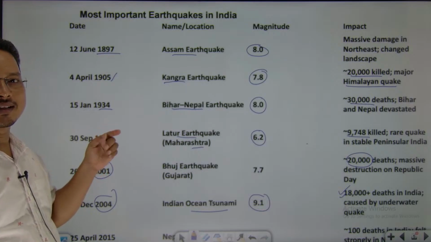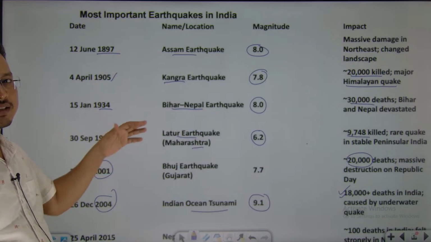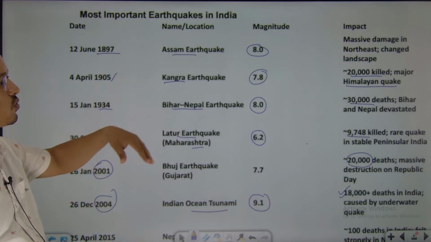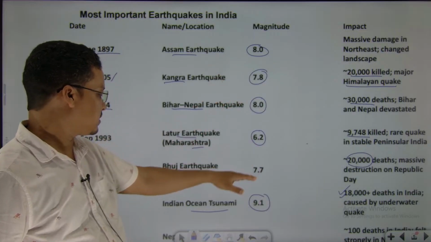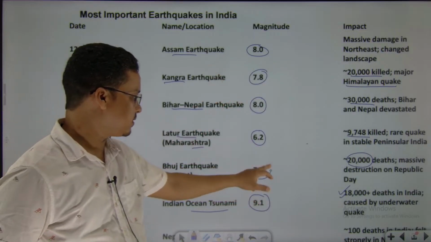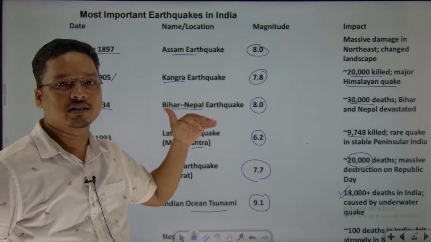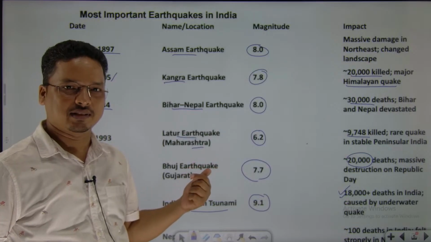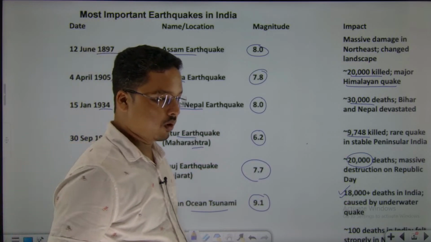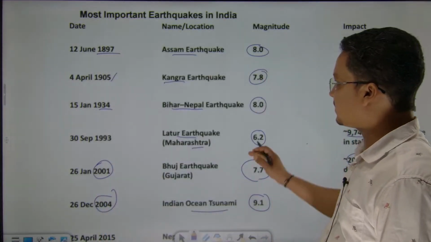Whenever you are writing earthquake questions, you can give these examples कि देखो ये सारे earthquakes हुआ है, and these are the 8 points, 9 points, 7.7. Here you can see the Bhuj, that's 7.7, and 8 point. Sometimes if it crosses 8.5, these are very devastating, right. So ये बहुत ही dangerous हो जाता है. So these are some examples.